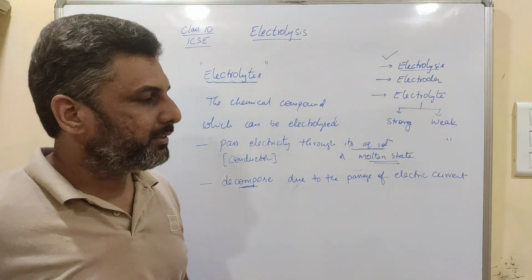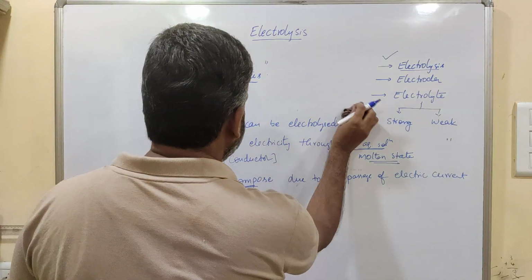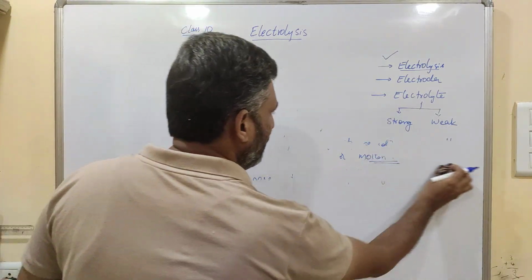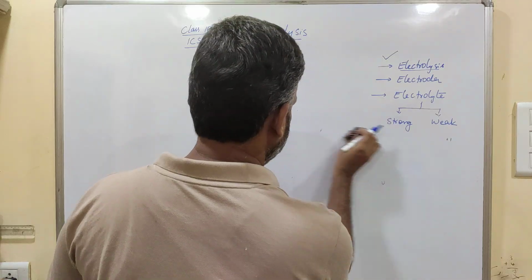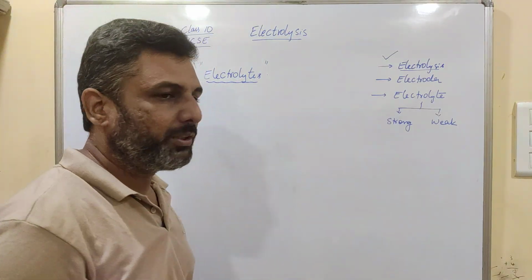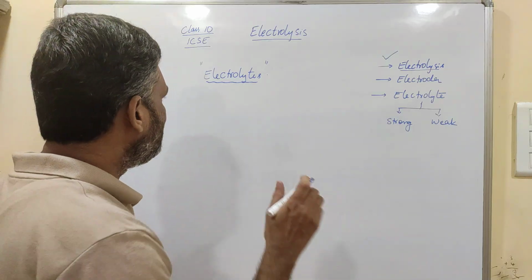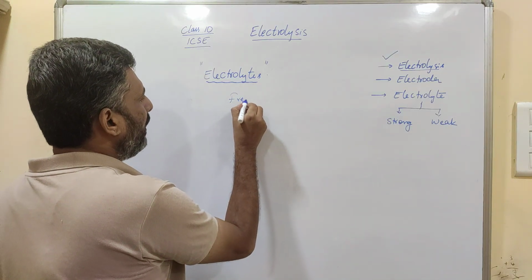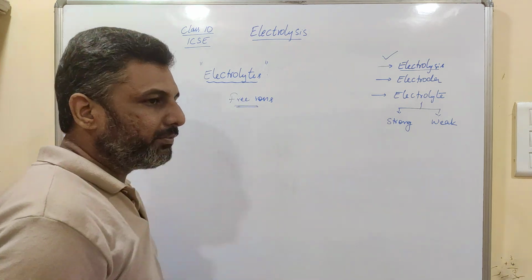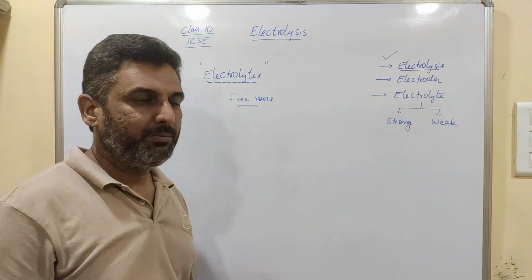And these electrolytes, which can conduct electricity through them, first undergo dissociation to give free ions. These free ions are responsible for the conductivity of that electrolyte.